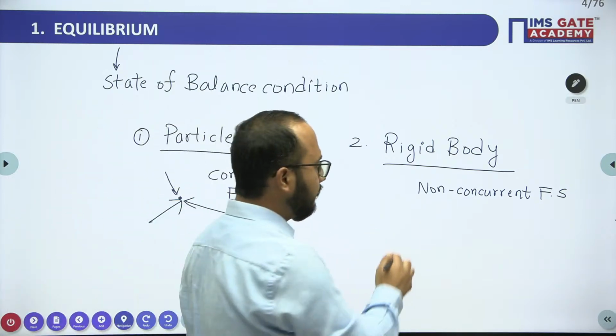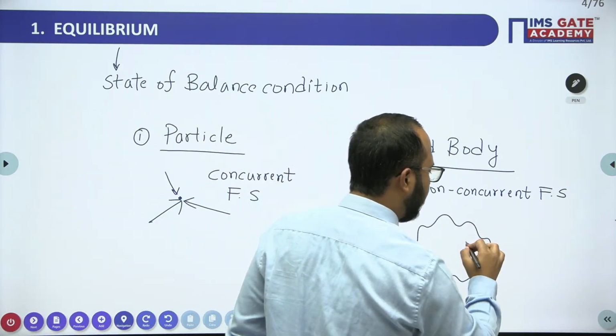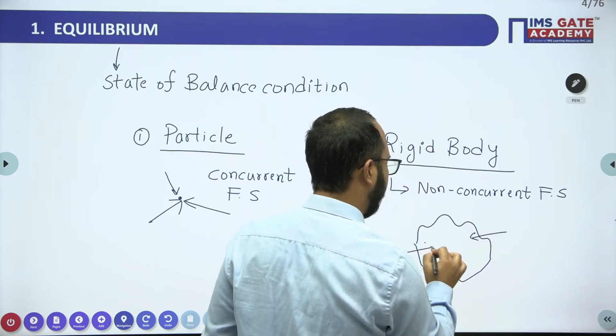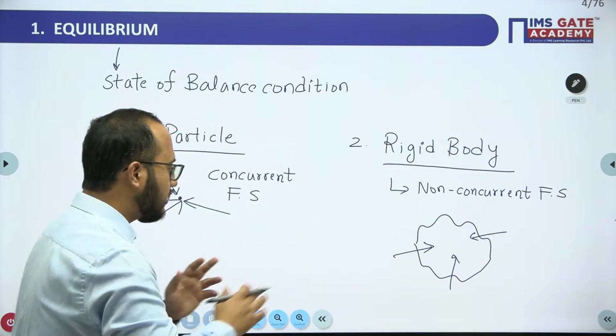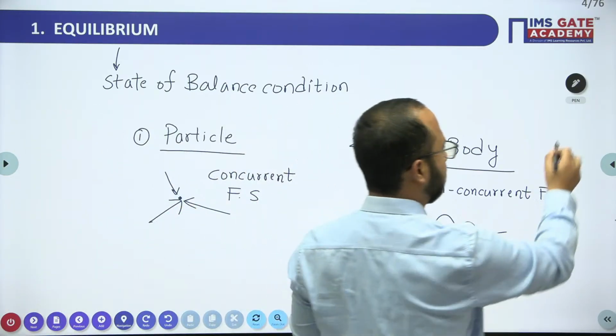But whenever we have non-concurrent force system, let's suppose this is the body, point of application will not be same, right? Different points of application will be there. Now try to understand what are the equilibrium conditions for particle and rigid body. That is what we need to understand here.